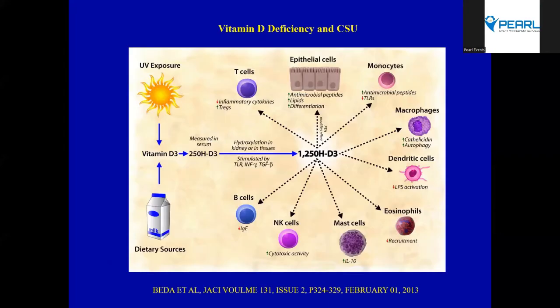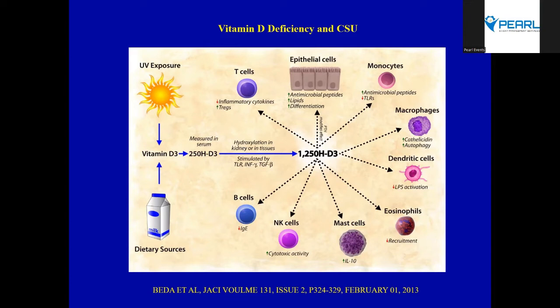So, comorbidities of chronic spontaneous urticaria. Of course, the reason why I put this slide is there is a landmark trial initiated by the National Institutes of Health in the US, looking at the role of vitamin D in allergic diseases as well as Th17 based diseases. And vitamin D, one of the slides I told you about in my uncommon phenotypes, actually plays a predominant role as a regulator.